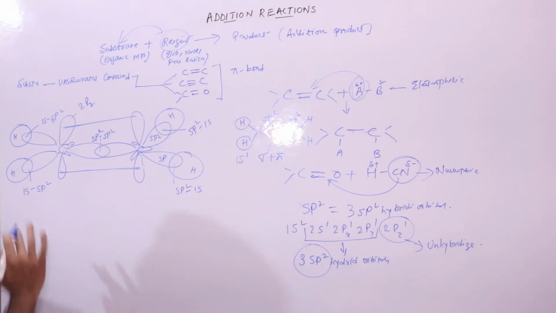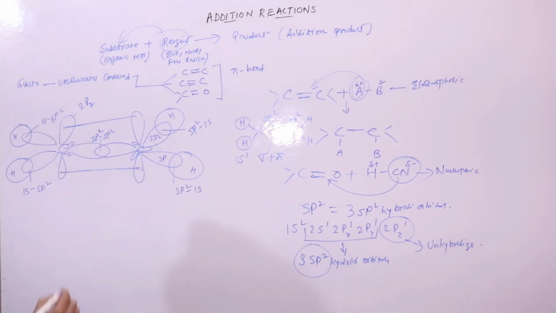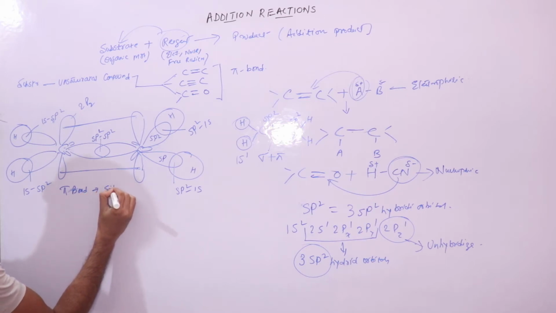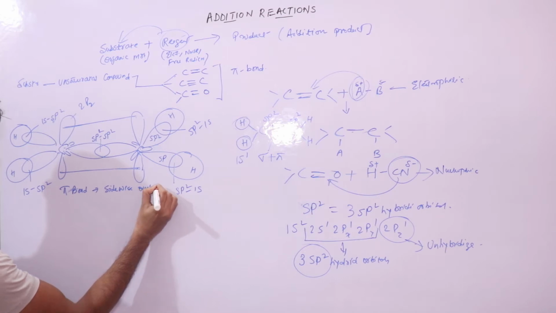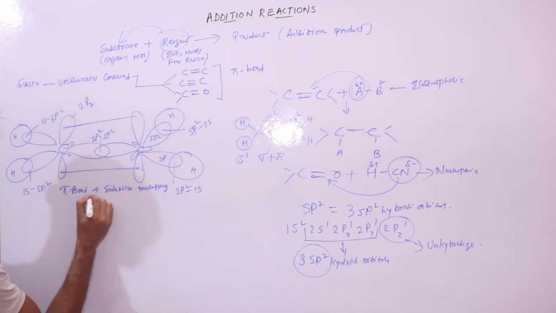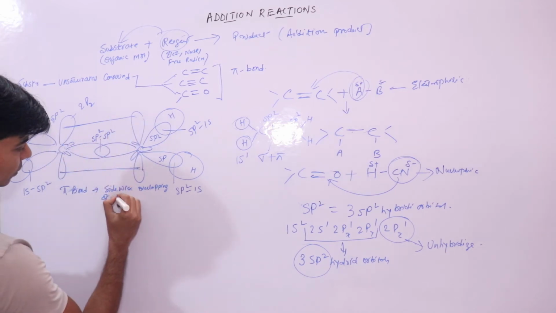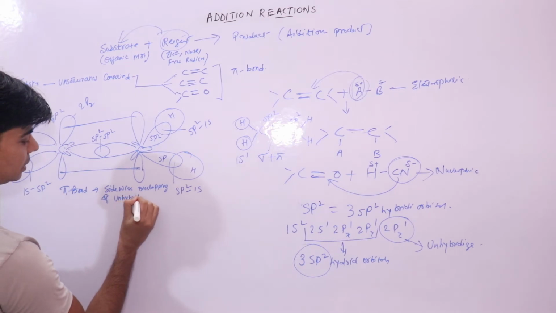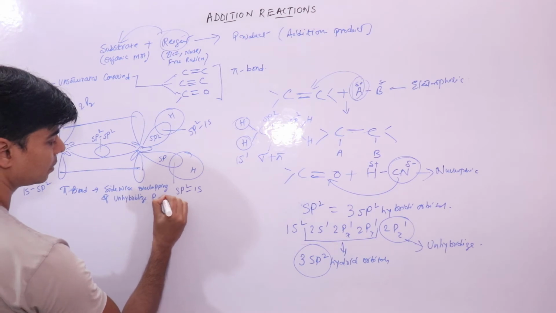Now once this is clear, the other thing to understand is this pi bond, which is formed by sidewise overlapping of the unhybridized p orbital, pz orbital.